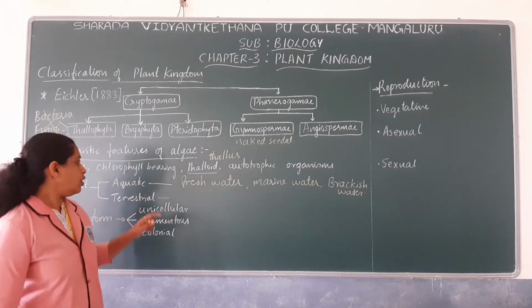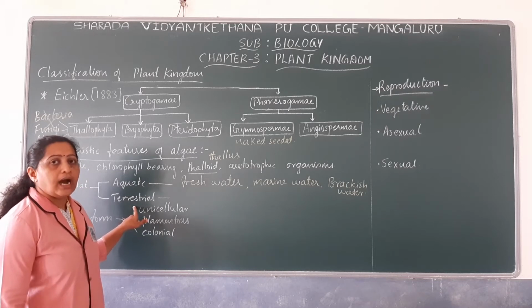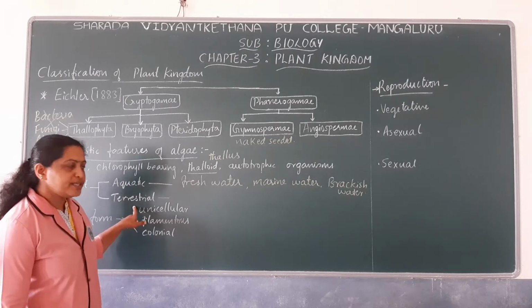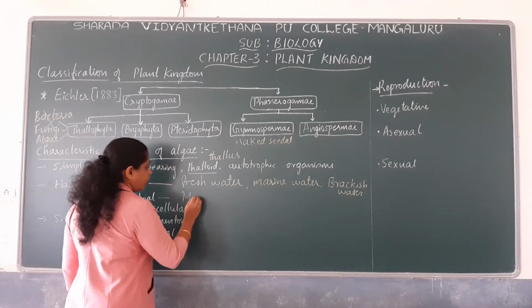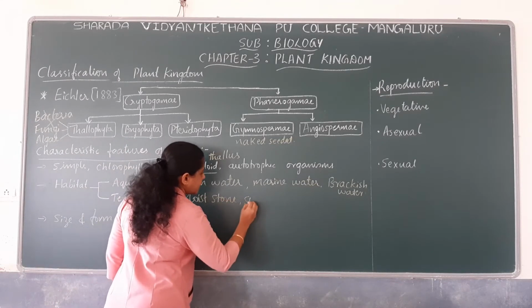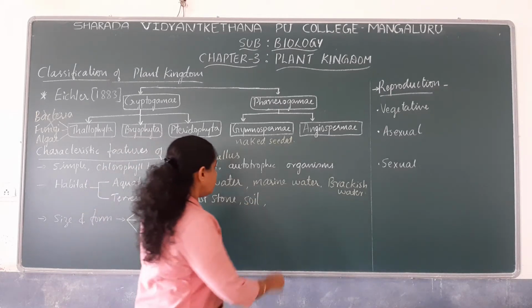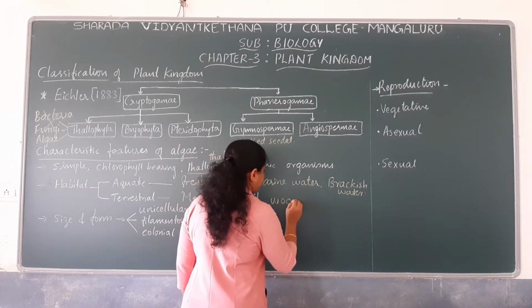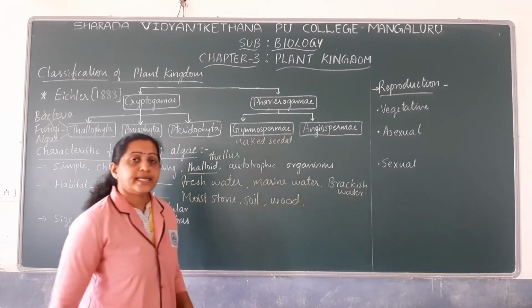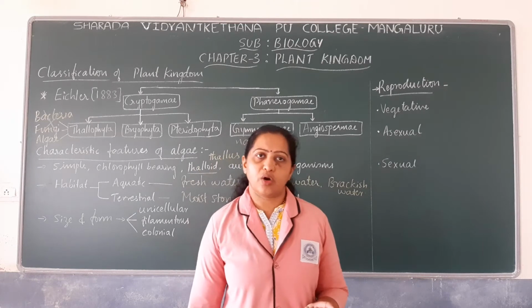Now let us note down what are the terrestrial habitats in which algae are found. Algae are mainly found on moist stone or rocks. They may be found on soil and they are also found on wood. And there are certain algae which are found in association with other organisms.